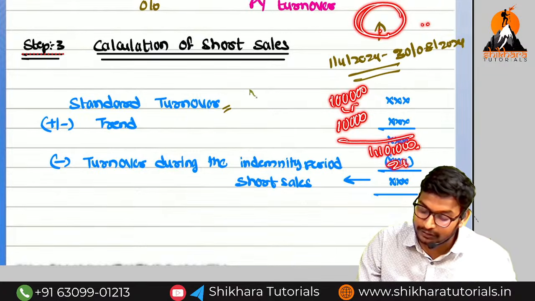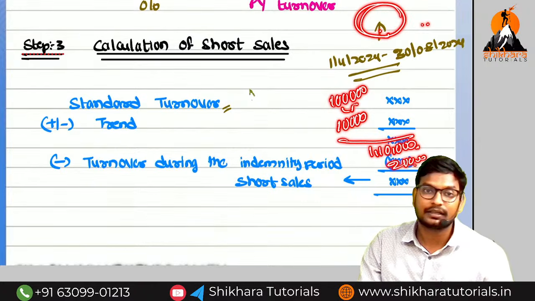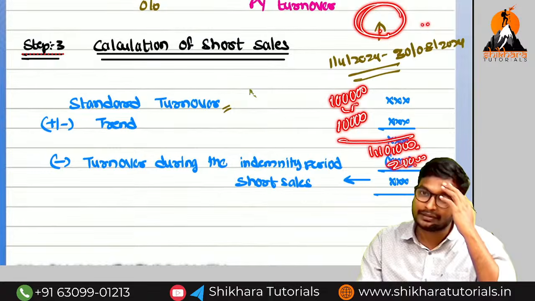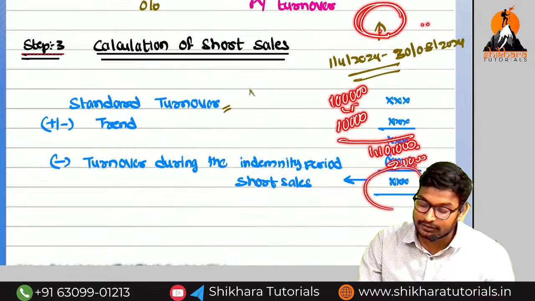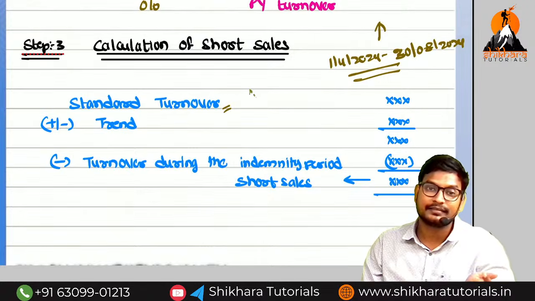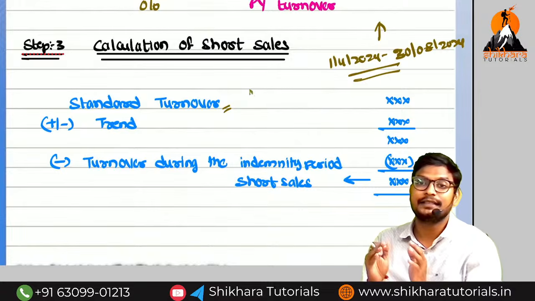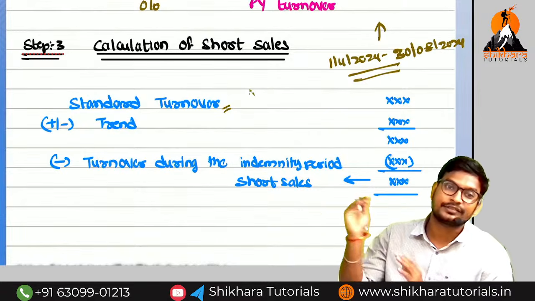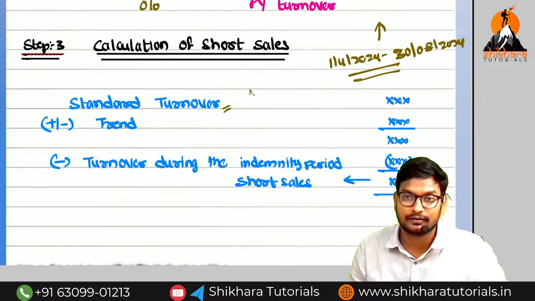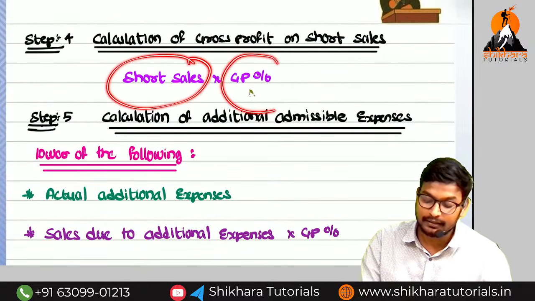So reduce the 20,000 sales, because the insurer will not compensate that. They will compensate only the actual loss. That thing is called short sales. We compare to the corresponding period sales and we get the short sales. Sir, they are going to compensate the loss of profit, not the loss of sales. For that reason, for the short sales we need to apply the gross profit.